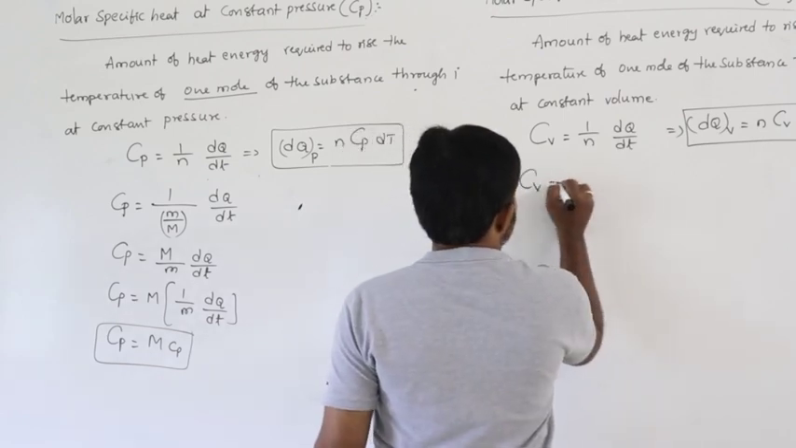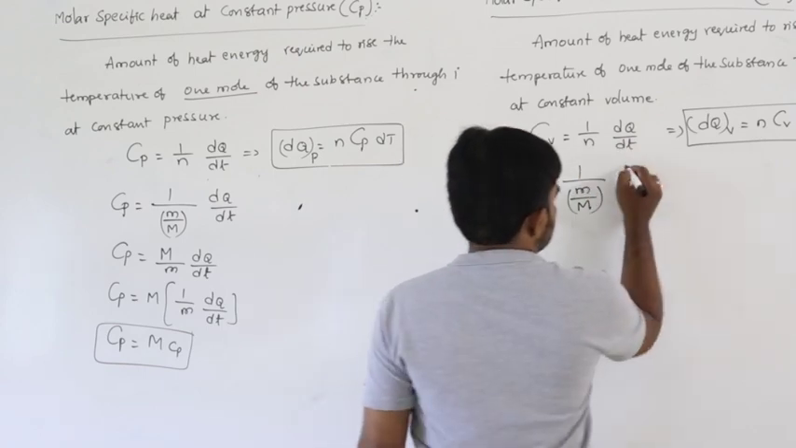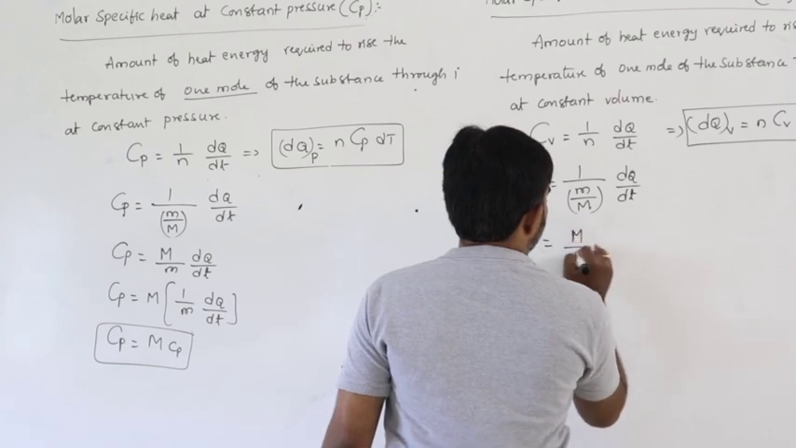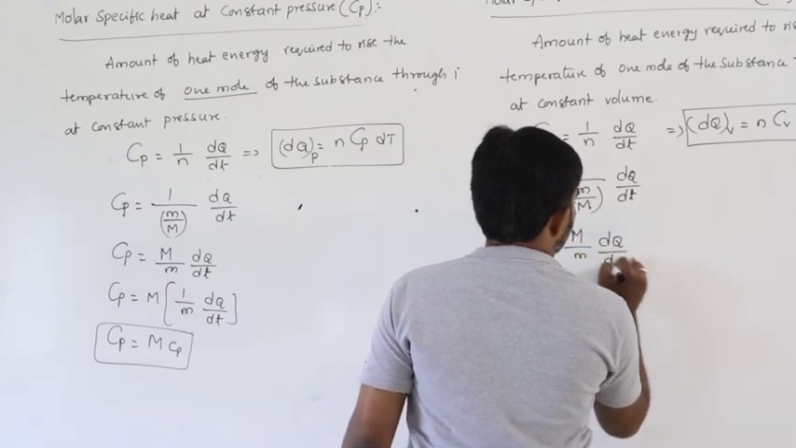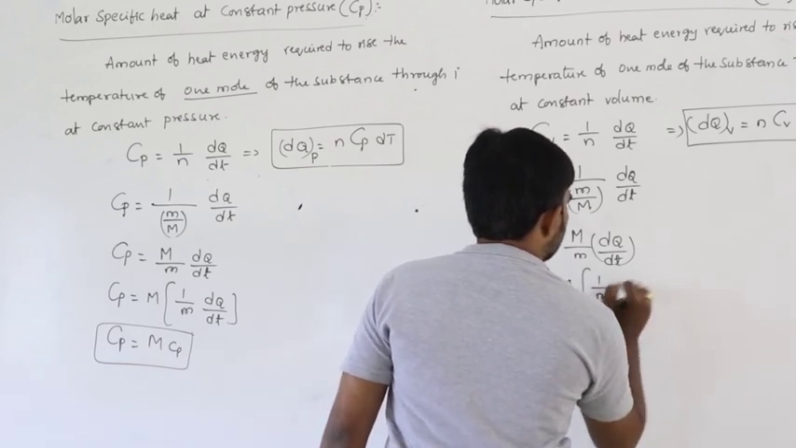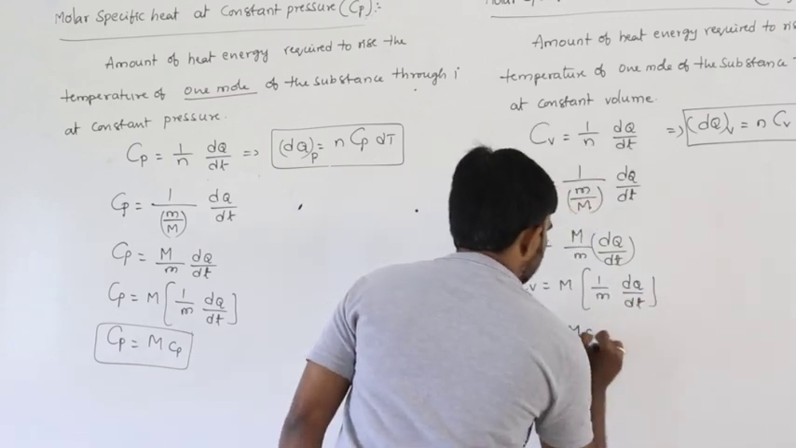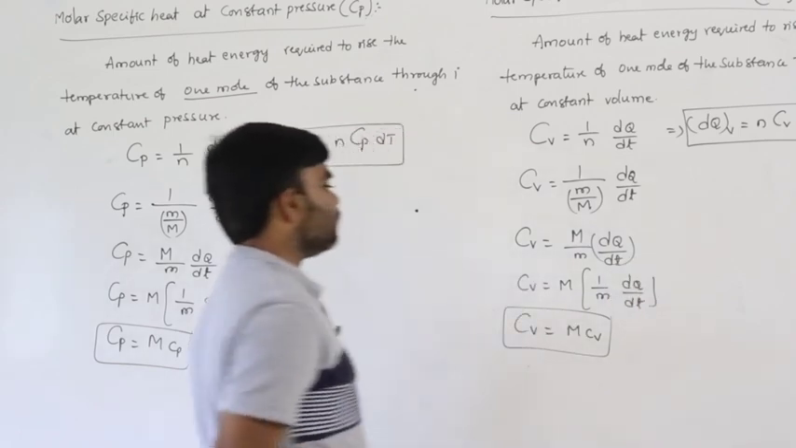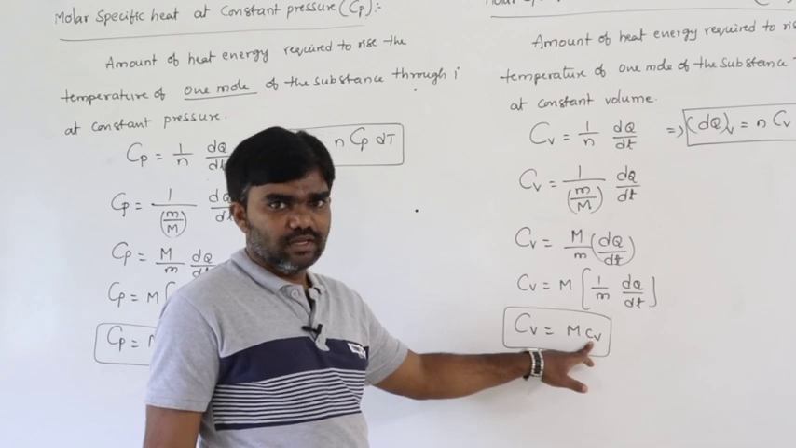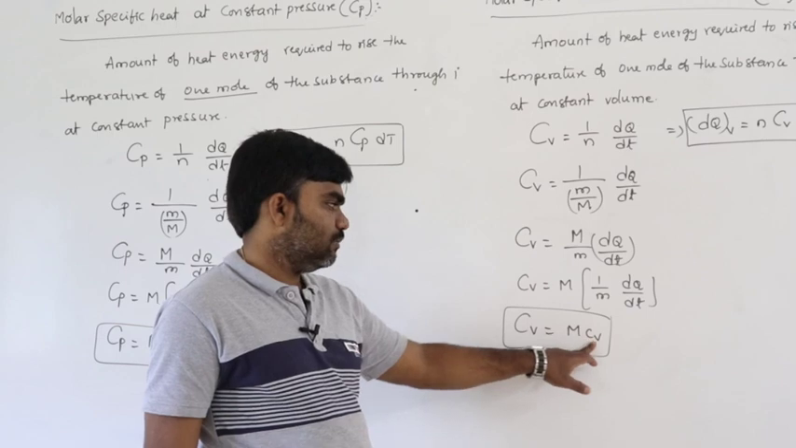So Cv equals 1 by small m by capital M, again the number of moles written as small m by capital M, into dq by dt. Cv equals capital M by small m into dq by dt. So Cv equals M into 1 by m into dq by dt. So this capital Cv can be written as M into small cv. 1 by m into dq by dt is nothing but small cv, the specific heat at constant volume. So capital Cv equals capital M into small cv.